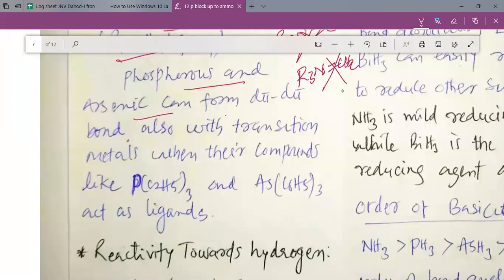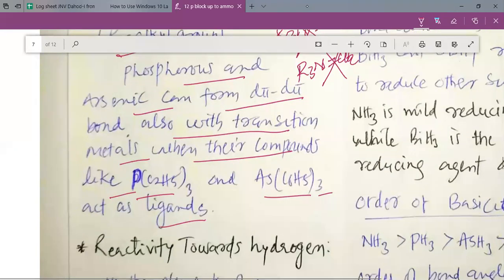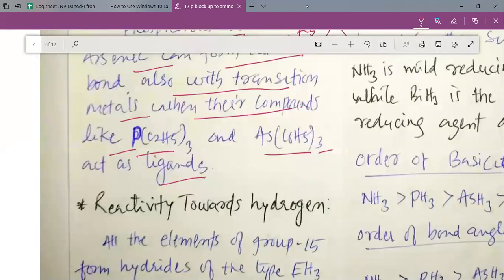Phosphorus and arsenic can form d pi kind of bonds also with transition metals in their compounds, like phosphorus can make P(C2H5)3, arsenic can make As(C6H5)3. So you can see that either the ethyl group, this is what is known as phosphorus triethyl, or arsenic triphenyl, as a ligand, my dear students, they can form, and these kinds of compounds are possible due to the d pi kind of multiple bond, and they can behave as a ligand.